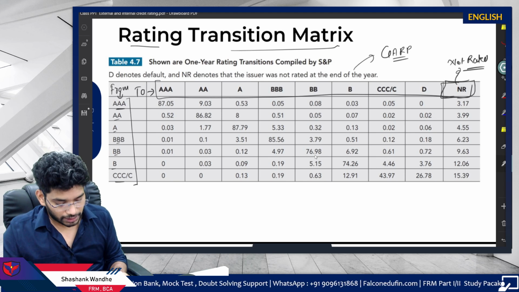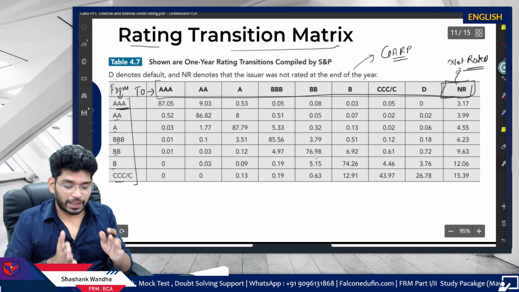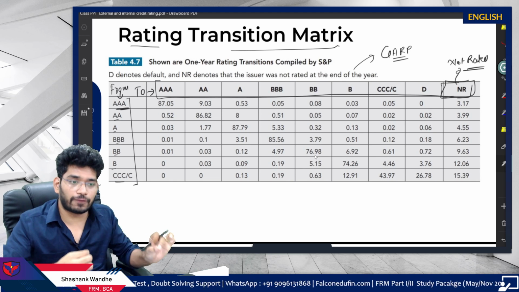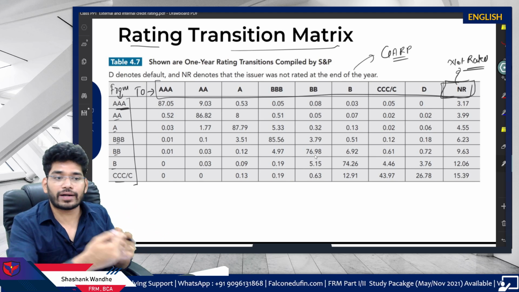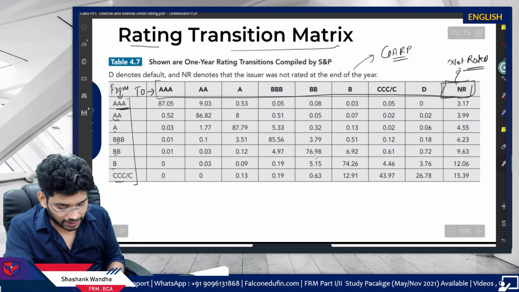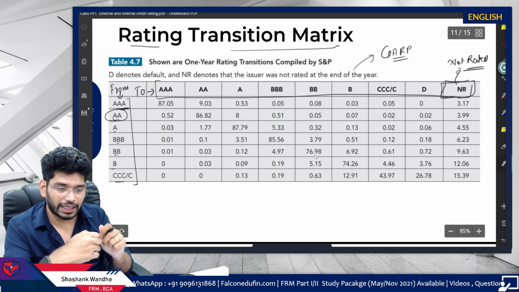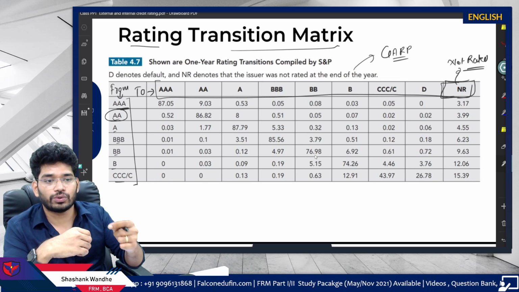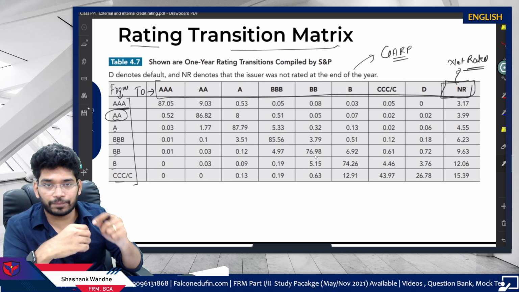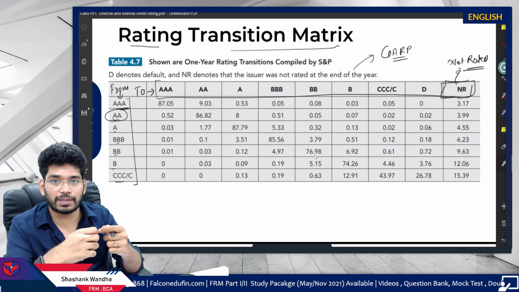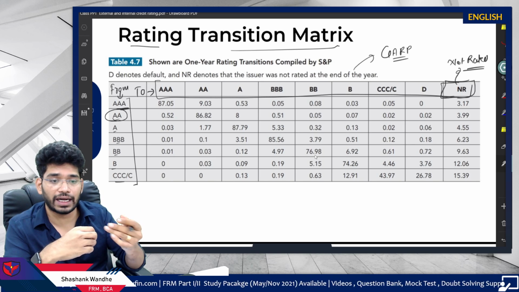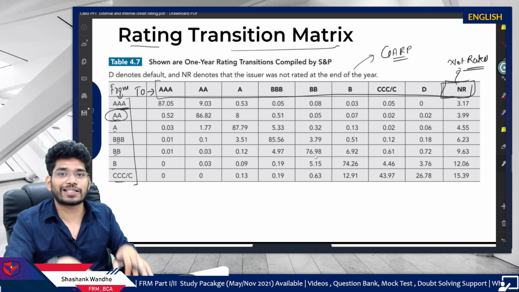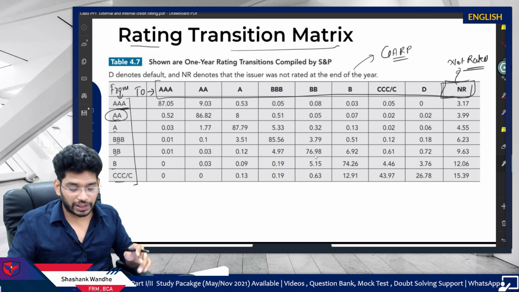Simple. From a particular rating, within 1 year, the company's rating will either upgrade or downgrade. That is, if the security is AA, going from AA to AAA is an upgrade, and going from AA to A is a downgrade. So the probability of rating upgrade or rating downgrade is provided in the rating transition matrix.